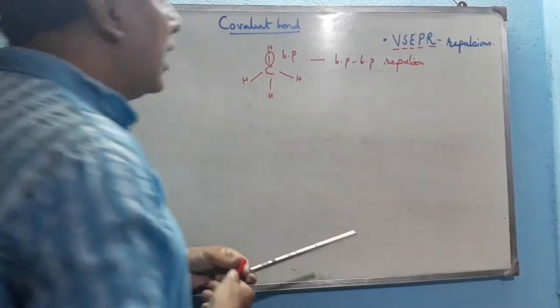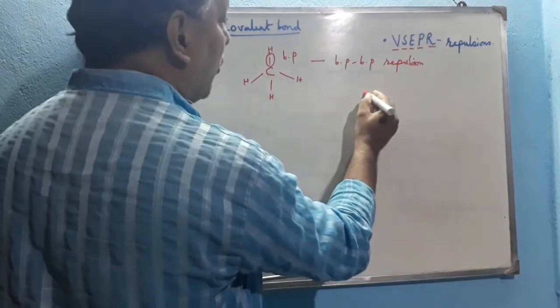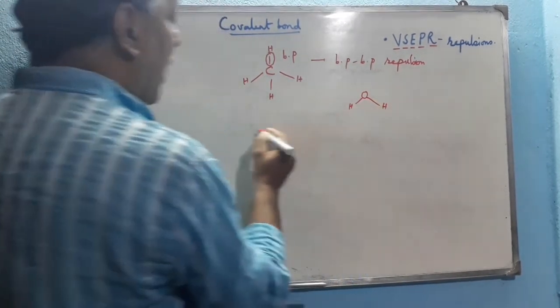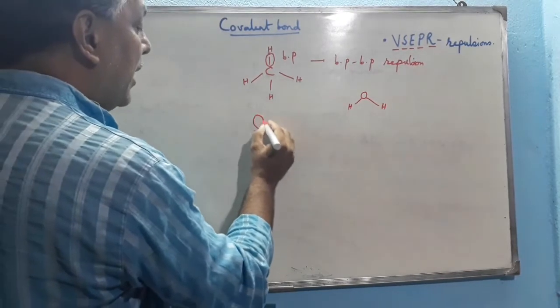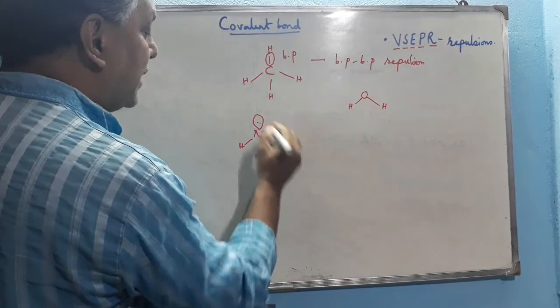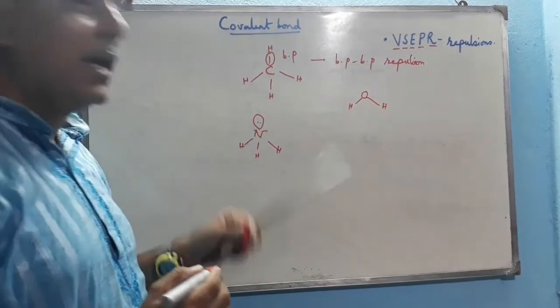But there are different types of repulsions also, like in the water molecule or ammonia molecule. In the ammonia molecule, we know that along with the bond pairs there is also a lone pair over the nitrogen atom.